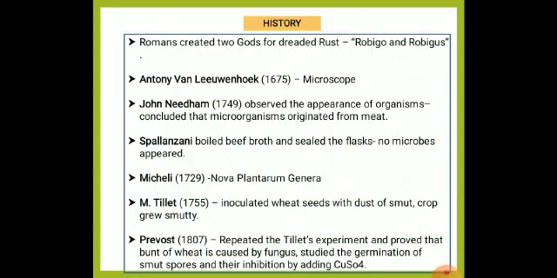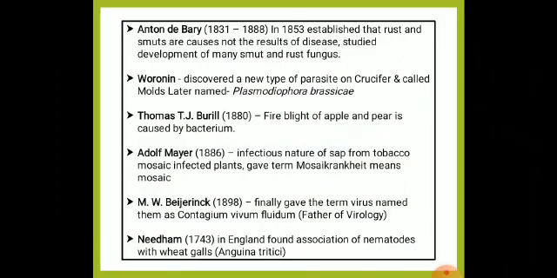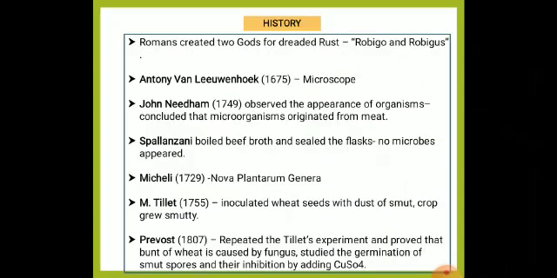Then we have completed some of the important fundamentals of pathology, and now coming to the history part. First, the Romans created a festival called Robigo or Robigalia, which was celebrated for rust fungus.